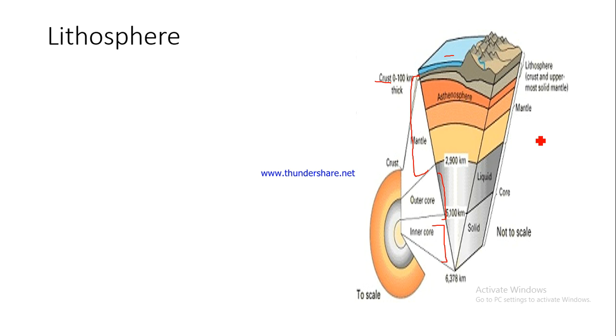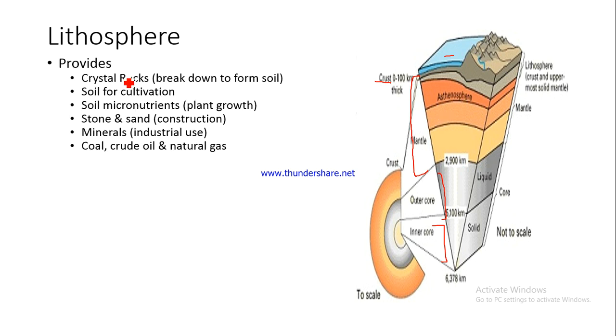Fine. Now if you look at what all it provides, it provides rocks. Rocks are available on the lithosphere only. The rocks are then broken down to form soil. You would have probably read earlier also, there are various agents of erosion like wind, like water.